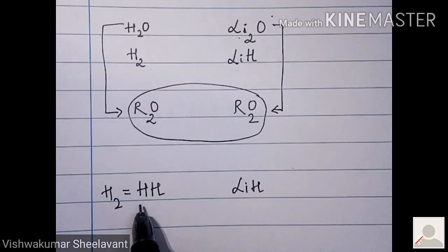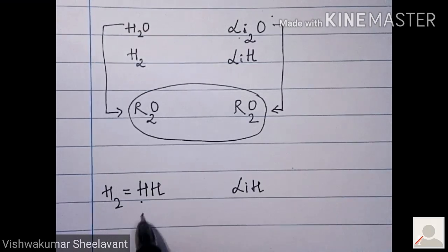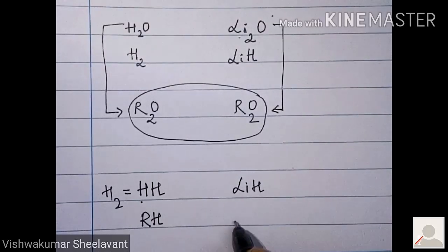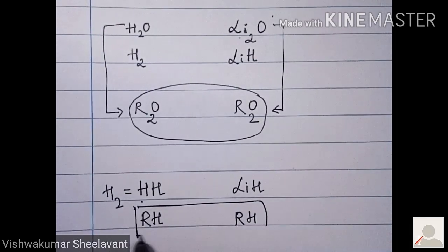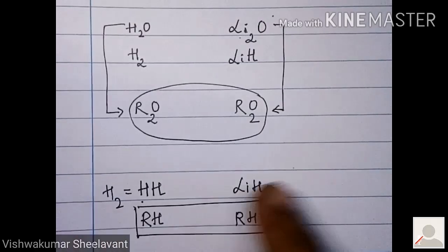But if you replace hydrogen by R, then it looks like RH. And if you replace this Li by R, then it also looks like RH. So the formulae of H2 and LiH are similar.